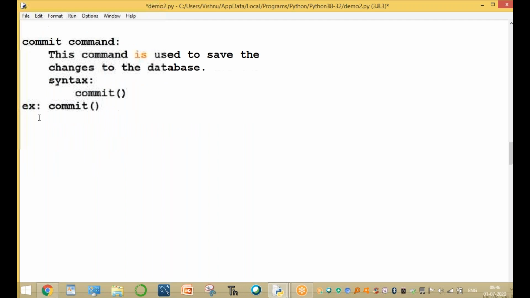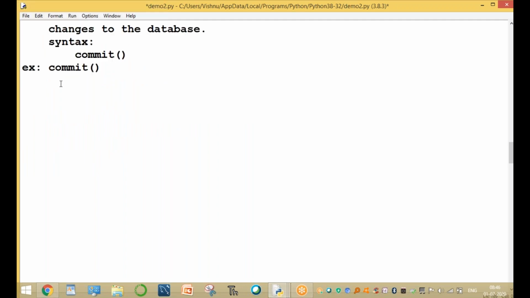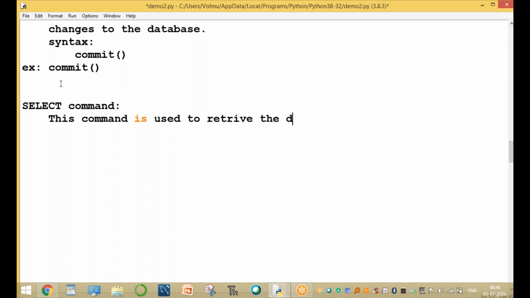One more command displays the entire data: the select command. This command is used to retrieve the data from the table.